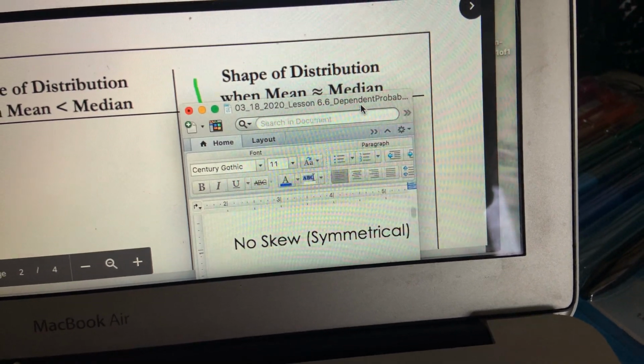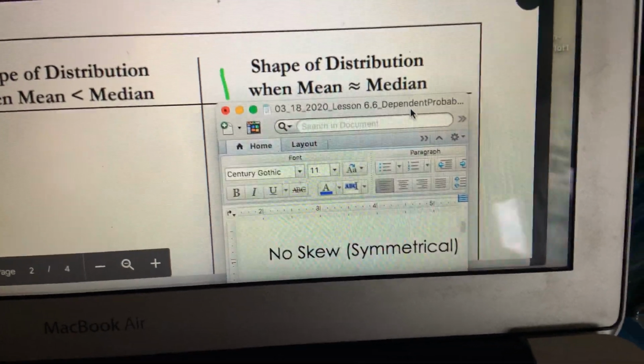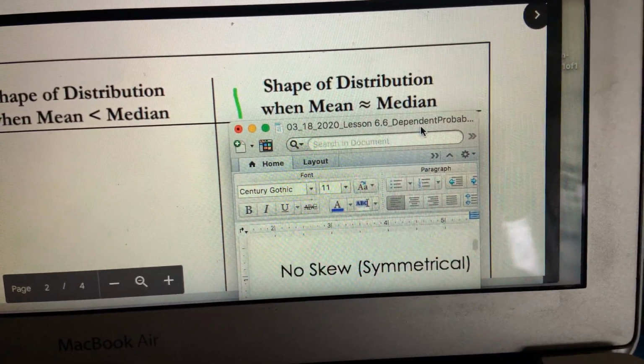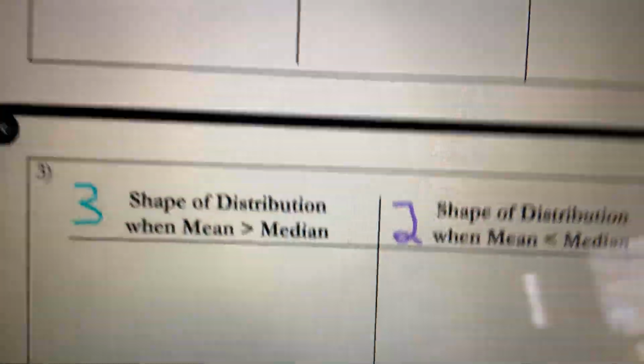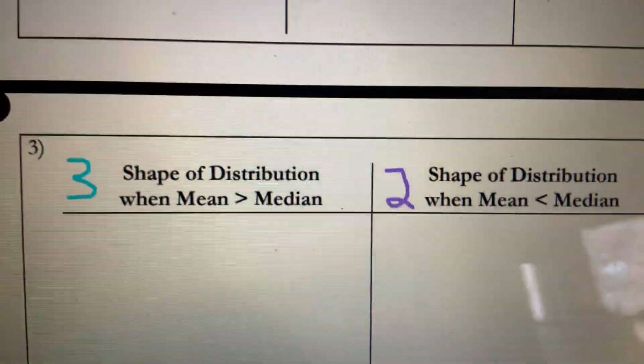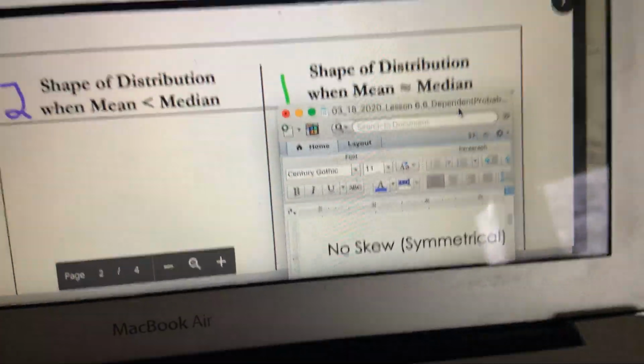Thanks for bearing with me for those 10 seconds there. That was weird. So when the mean and median are almost exactly the same, the data has no skew, and we say it's symmetrical. So those are the 3 different shapes you might see. You might see something having skew to the right, skew to the left, or having no skew.